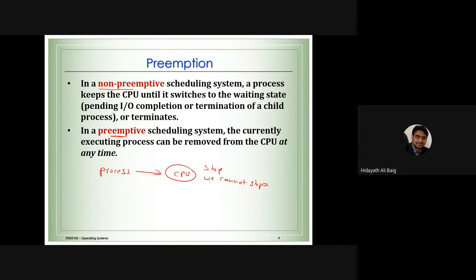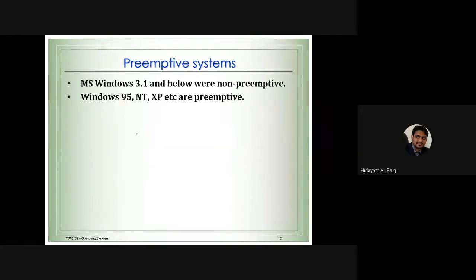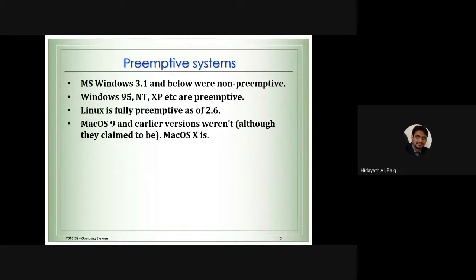What do we mean by can stop and cannot stop? This depends upon the scheduling system. Some operating systems are preemptive, some are non-preemptive. The examples are given here. Windows, Linux and Mac operating systems are preemptive systems. I already explained this point, and some of them are non-preemptive.